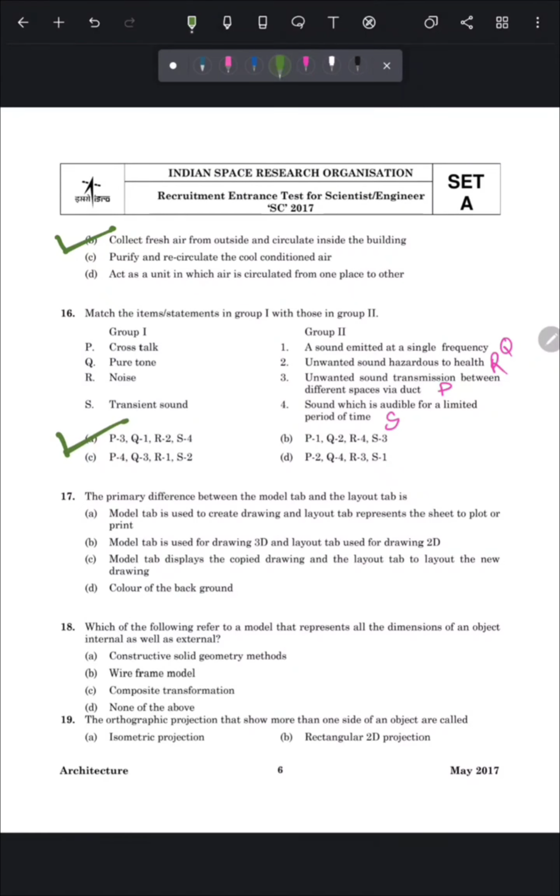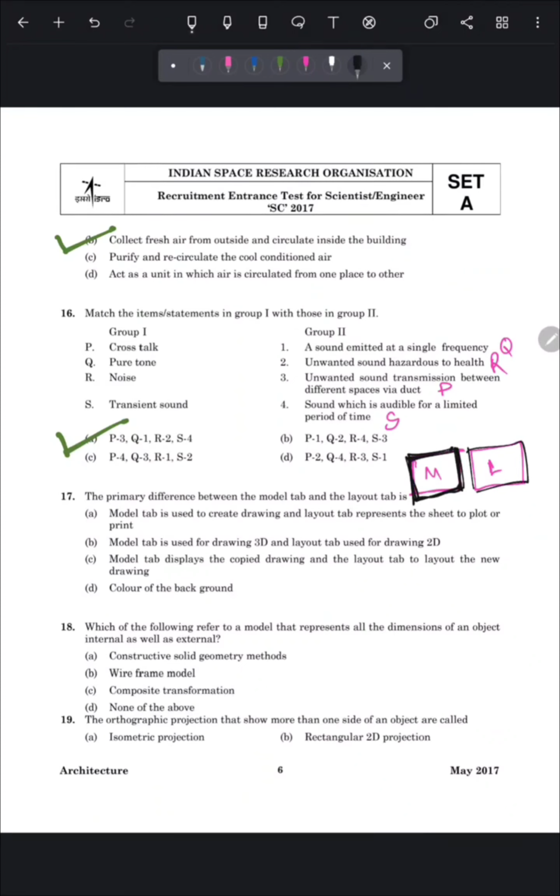Question number 17 is the primary difference between the model tab and the layout tab is. So this question is related to AutoCAD. In AutoCAD there are mainly two tabs. One is model tab and another is layout. So the model tab is where you create your drawing, and it is like a big infinite page.